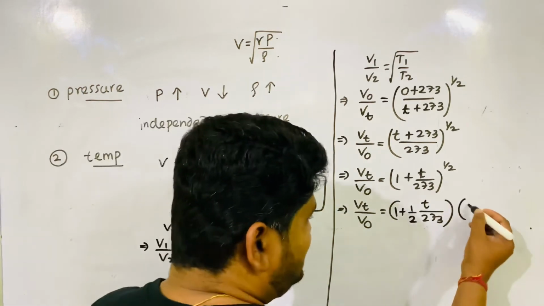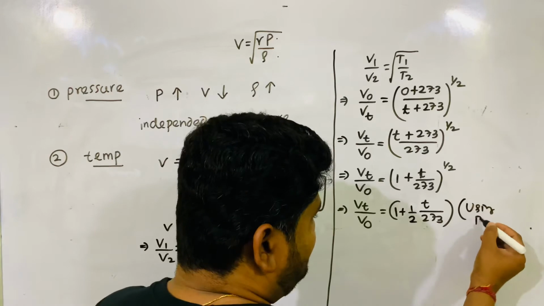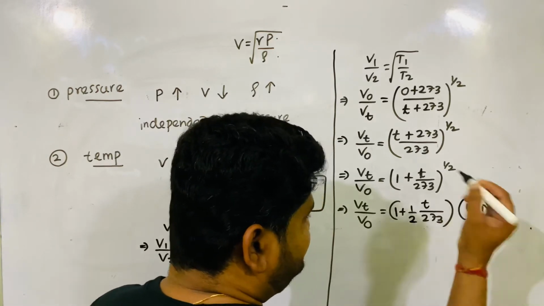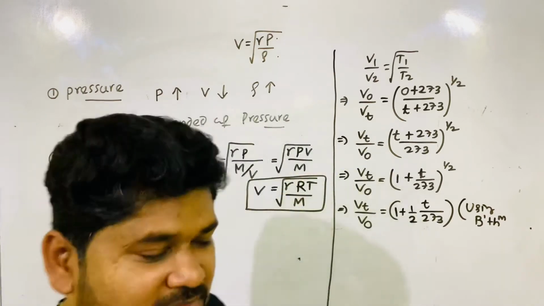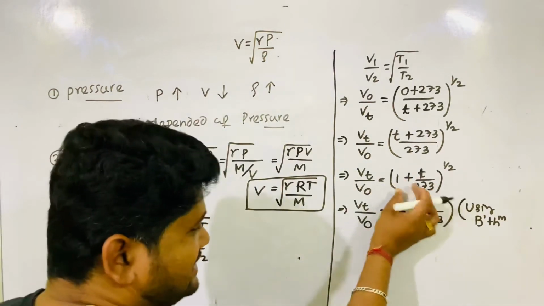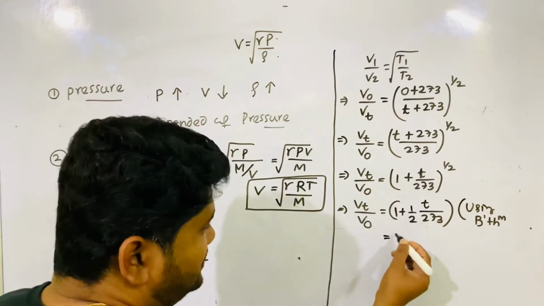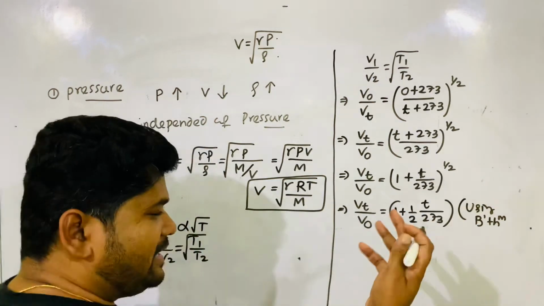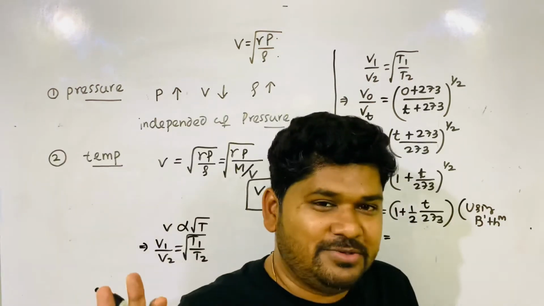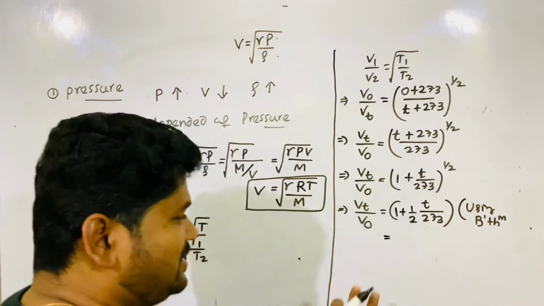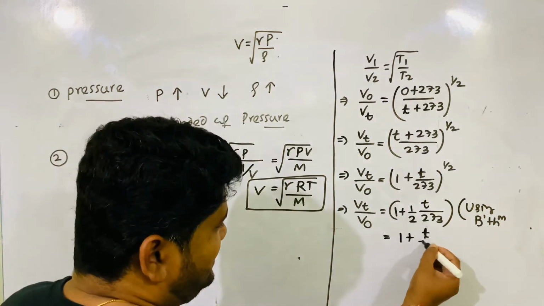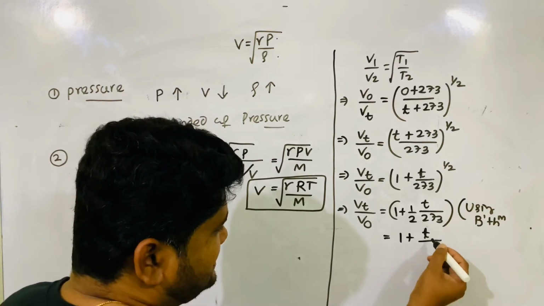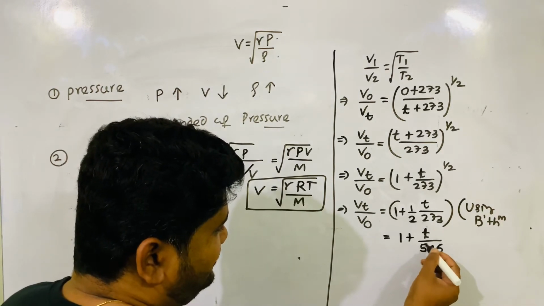You can write here, using binomial theorem and neglecting higher power terms. The condition is that the second term is negligible. So when you multiply the half power here, the binomial theorem is automatically used. If you use it from your mathematics point of view, you also get the same answer. So 1 plus t by 2 times 273, which is 546.